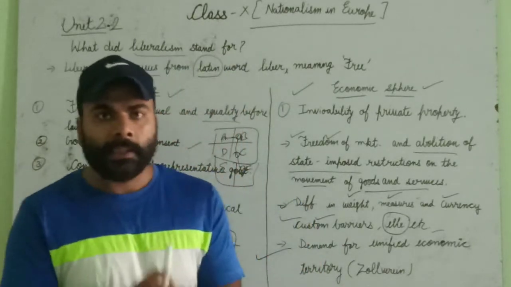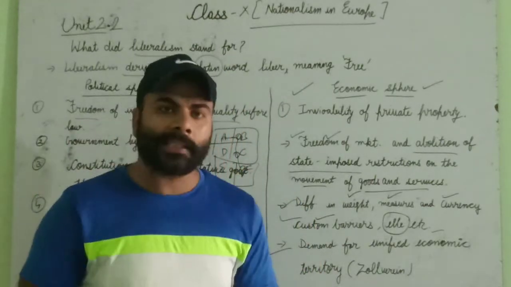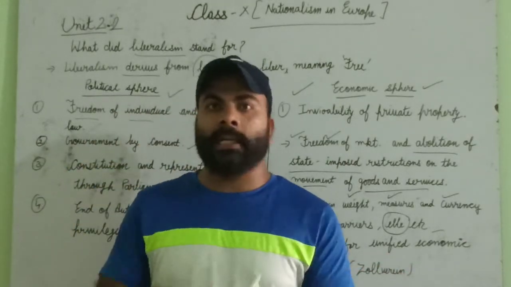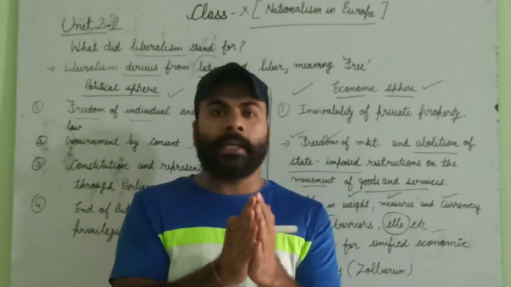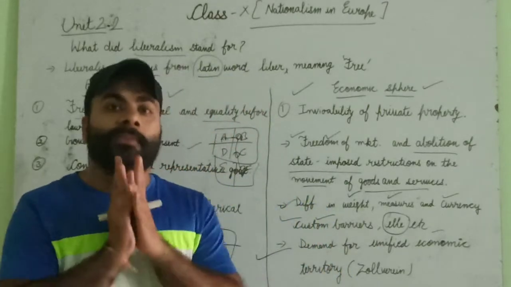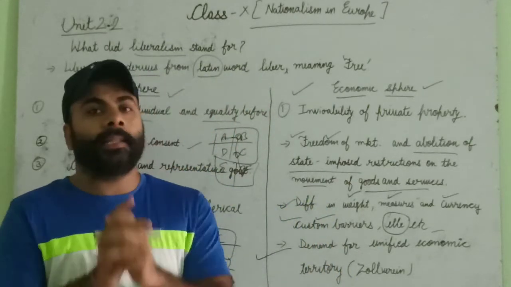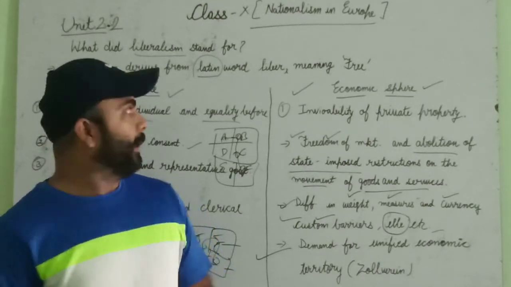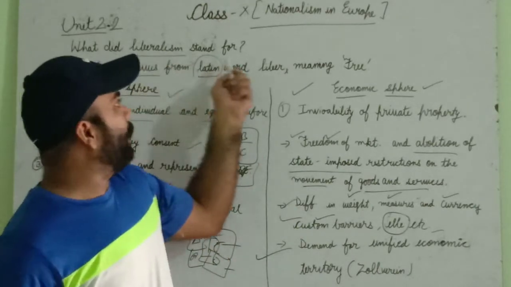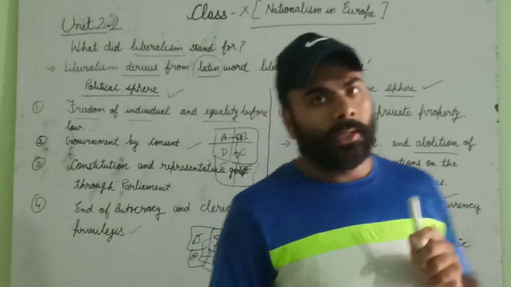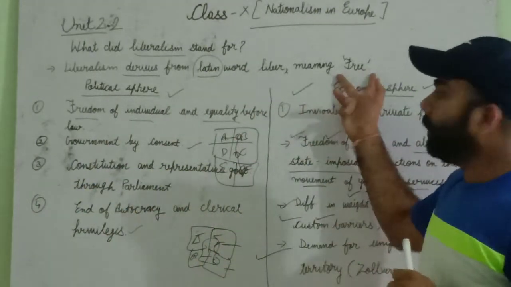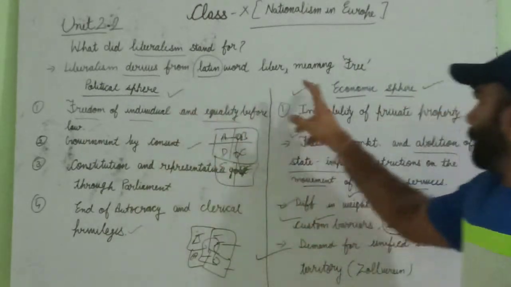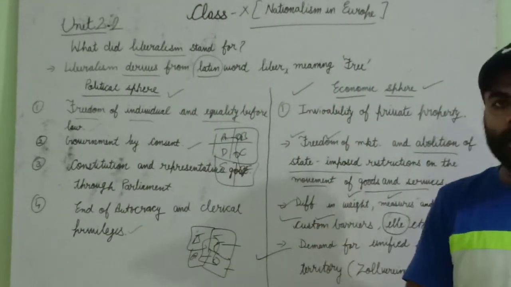Zollverein means they wanted less restriction on trade, so that they could do trade with great ease and earn a lot of money. This was what liberalism stood for. As you have seen, they wanted freedom in the political sphere as well as in the economic sphere.